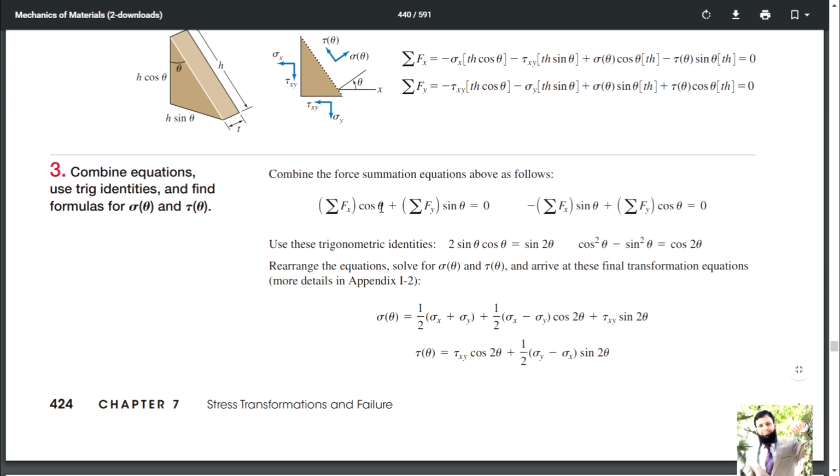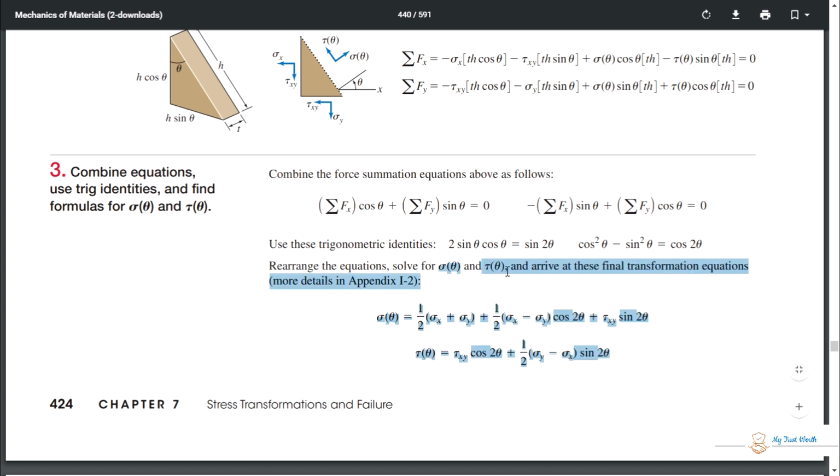Solve it in whatever manner, using some trigonometric identities: sine 2 theta is equal to 2 sine theta cos theta, and cos square theta minus sine square theta is equal to cos 2 theta. Rearranging equations and solving for this one and this one, we arrive at the final transformation equation.